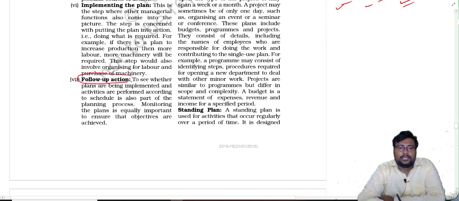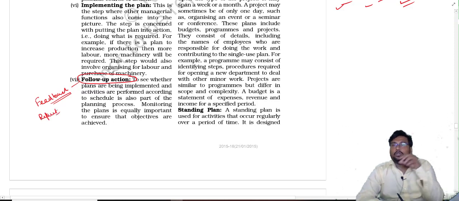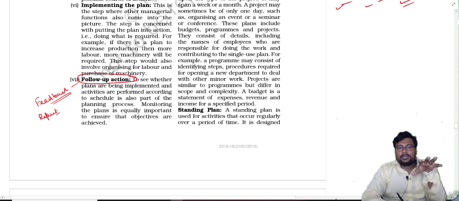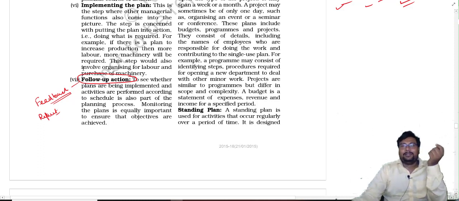Follow-up plan is the next step, and follow-up plan is very simple, beta. Follow-up plan is considered as simple feedback, or you can understand that as a report. So when we make the plan and implement the plan, we have to take the feedback also, that our plan was implemented properly or not.